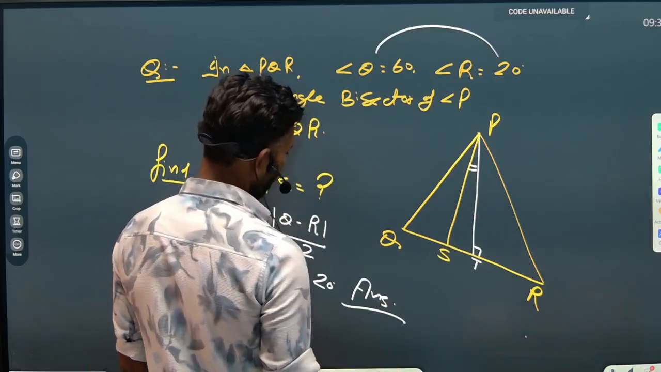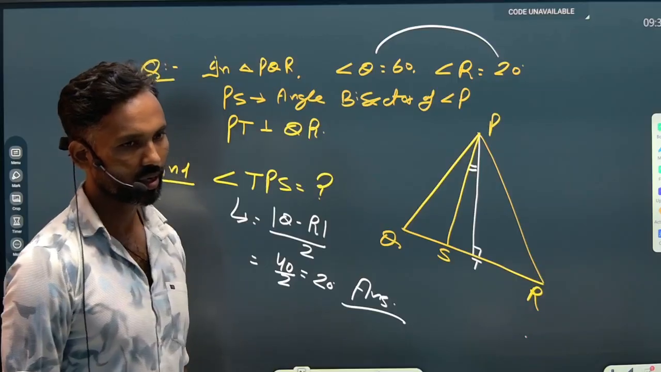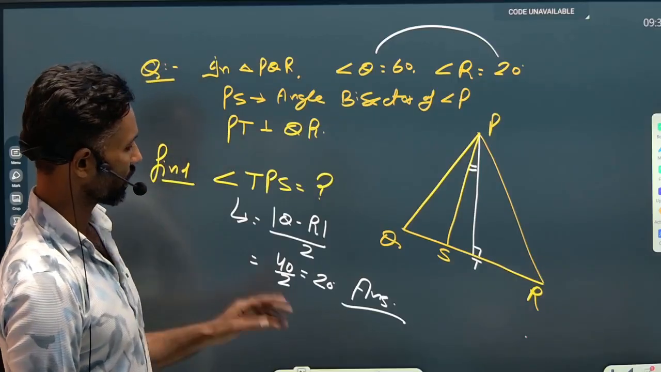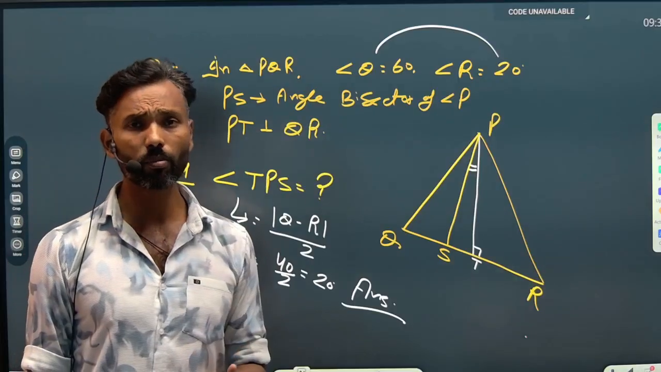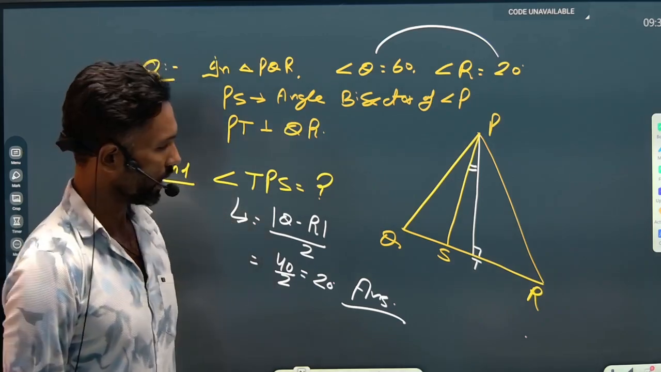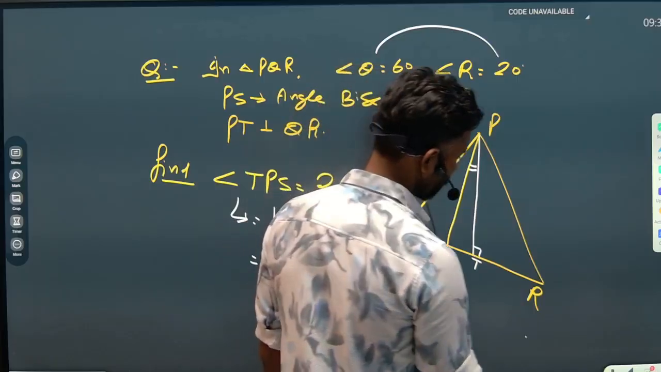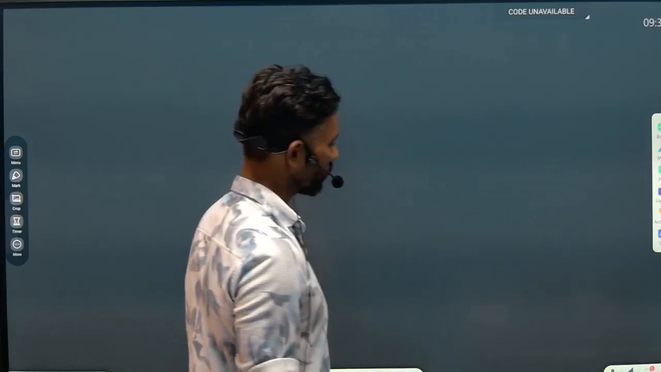Okay, hope you have understood this. Understand that? So the concepts are quite easy. Now I have one more rule to discuss with you, and this rule is also very simple. Rule number 2. What is rule number 2?